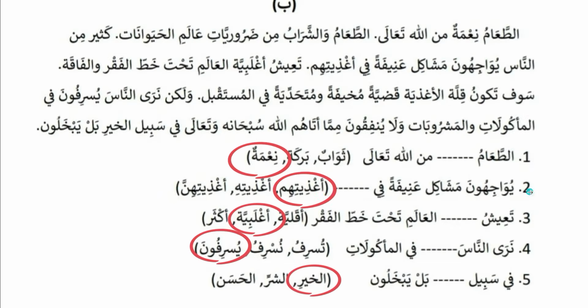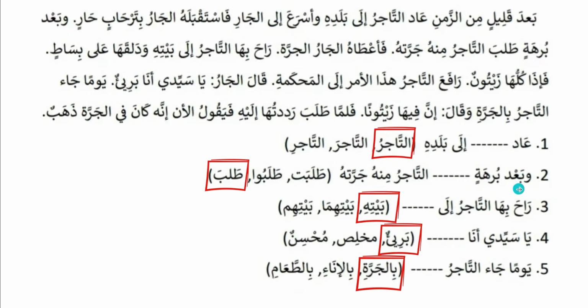Okay, the next passage is also like that. الطعام dash من الله تعالى. The missing word is نعمة, which is mentioned in the first line itself. And the second question: يواجهون مشاكل عنيفة في dash. In which line is this sentence mentioned? In the second line: يواجهون مشاكل عنيفة في أغذيتهم. In the second line it is mentioned clearly.